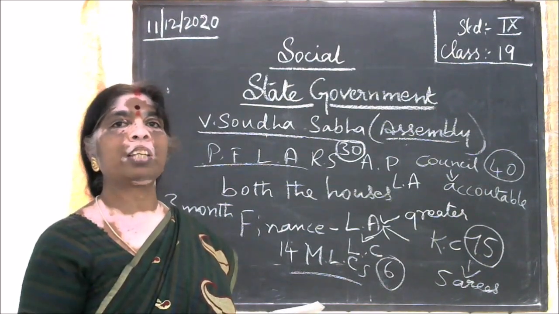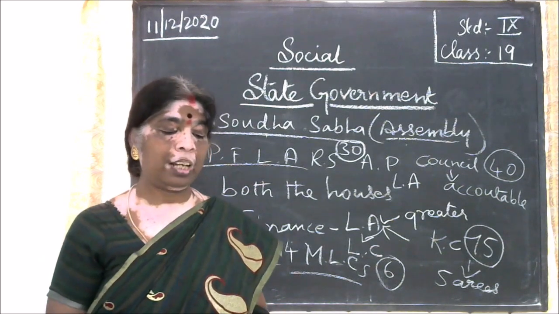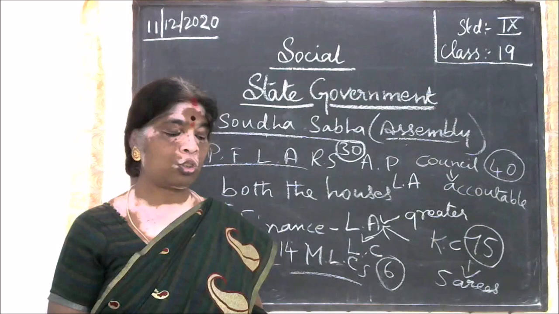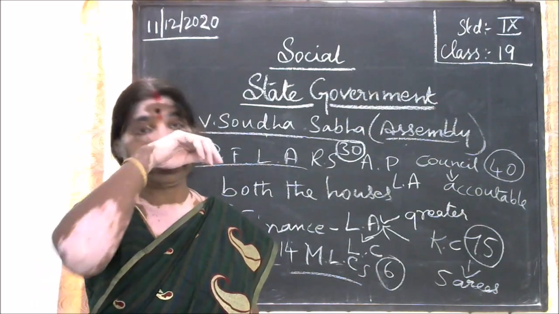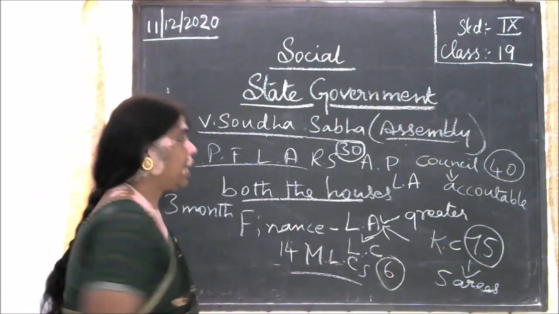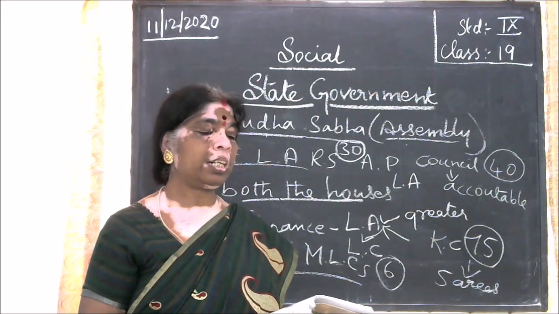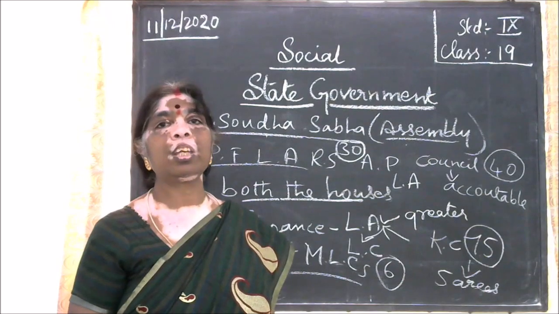If it is sent a second time, it should be approved within one month. If it is not done like that, then they should understand that both the houses have already approved the bill, and it will be sent to the government for approval.